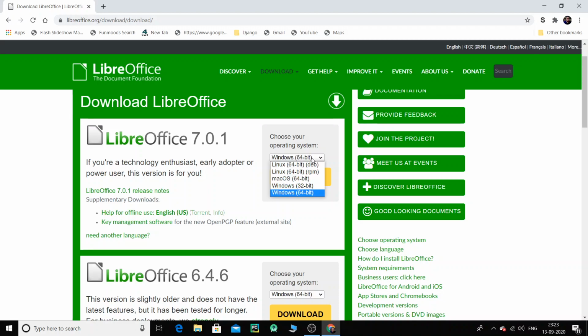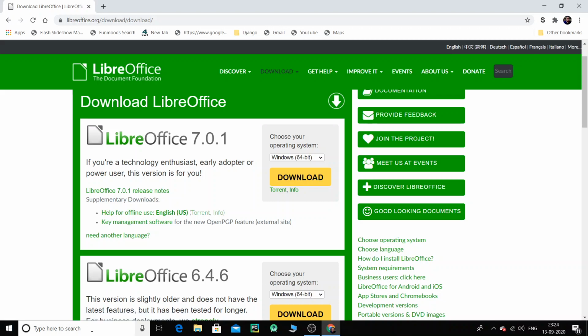Please choose your Windows, whether it is 64-bit or 32-bit. If you have 64-bit Windows, you can download that, or if you have 32-bit Windows, then you can download that as well. So please choose your version properly. Most probably, if your laptop is new, or even a year old, it will be 64-bit Windows. So you can just click on download, and this will download a huge file, around 300 MB.